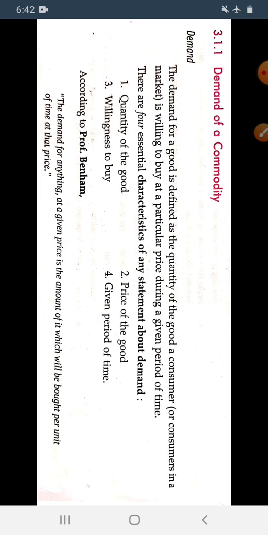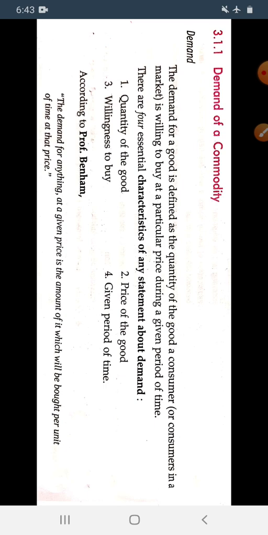So demand for a good is the willingness of the individual to purchase a commodity when the price of the good is given and at a particular point of time. It is called the demand. So there are 4 essential characteristics of any statement about demand. There are 4 essential features or characteristics which tell that it is the demand for a commodity.